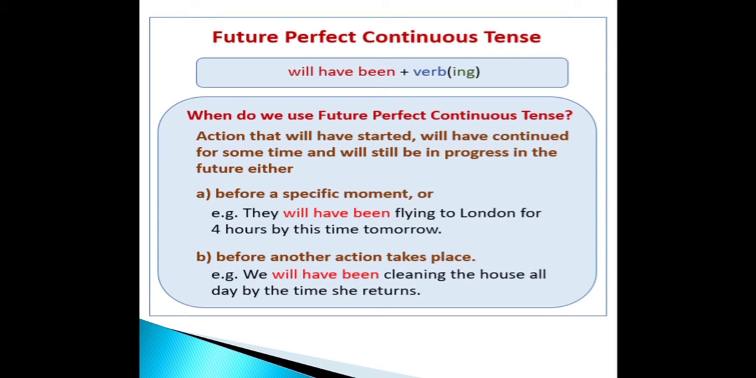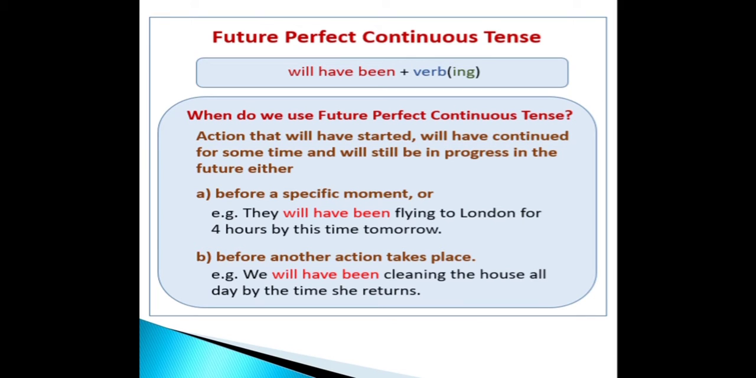How do you make future perfect continuous tense? You use will have been plus the ing form of verb. When do we use future perfect continuous tense? An action that will have started, will have continued for some time, and will still be in progress in the future, either before a specific moment.